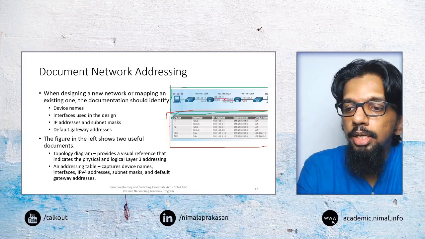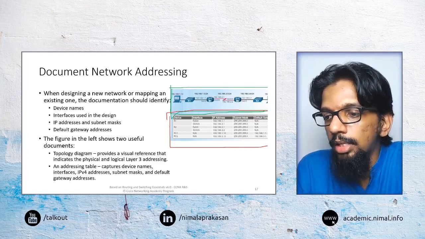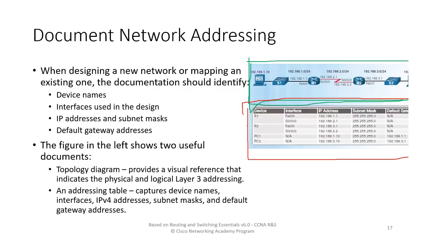Or we may use what is called an addressing table. It is basically a way of listing out the various properties of different nodes in the network. So, for example, we have a router, we have PCs, and for each of those we may have different interfaces, and each of those interfaces may have different IP addresses and subnet masks, and for PCs we may configure default gateways.